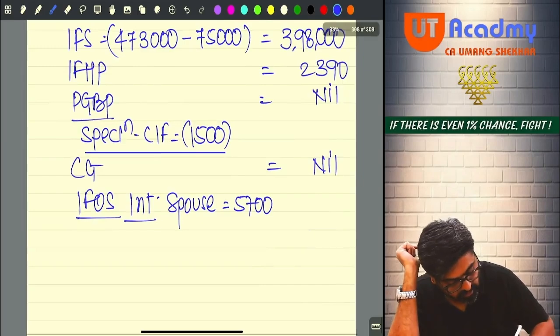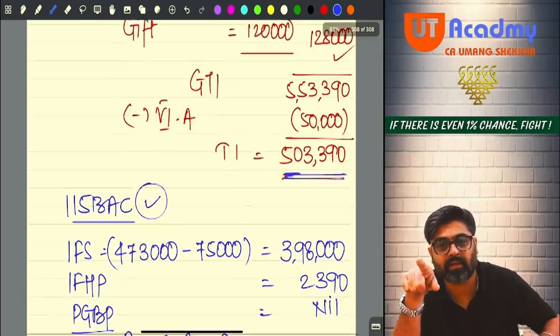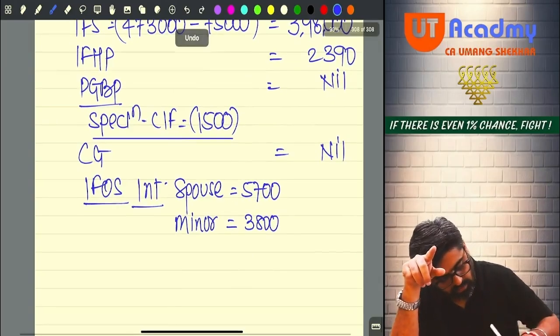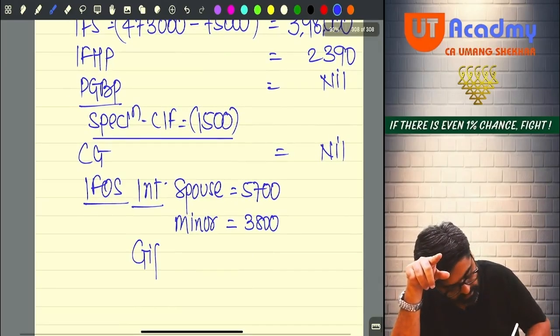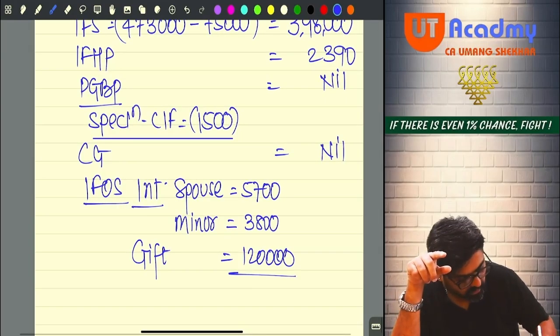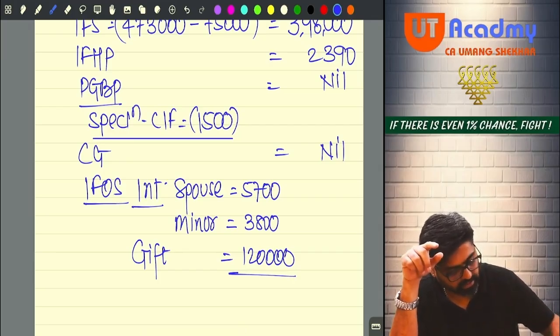But interest received by minor son, you were taxing it 2,300. Now entire 3,800 will be taxable. Okay. Now gift, entire 1 lakh 20 will be taxable. So your IFOS will be 5,700 plus 3,800 plus 1,20,000. It will be